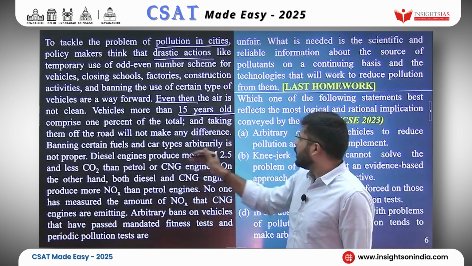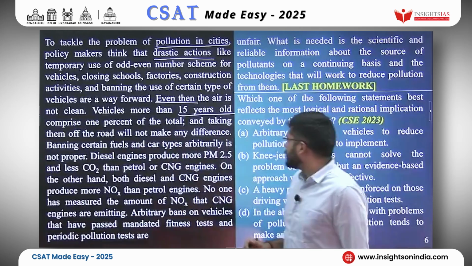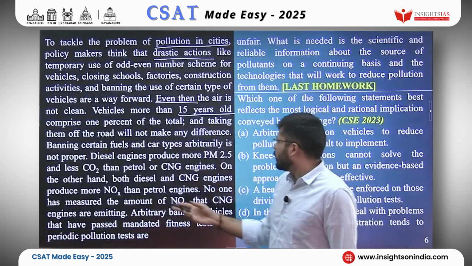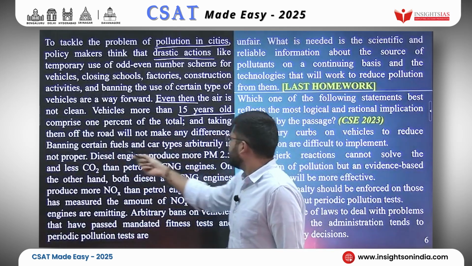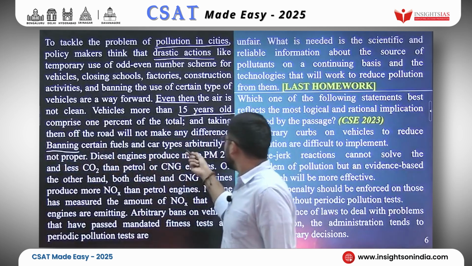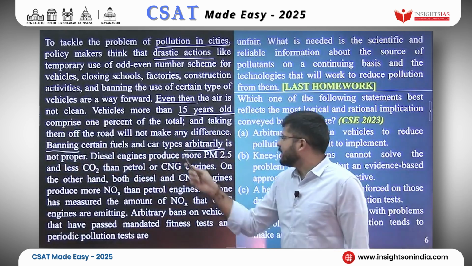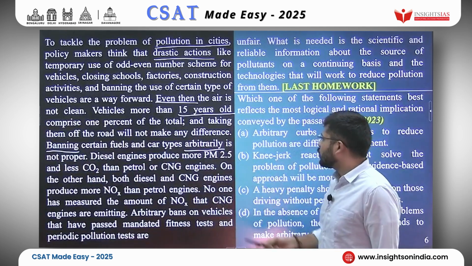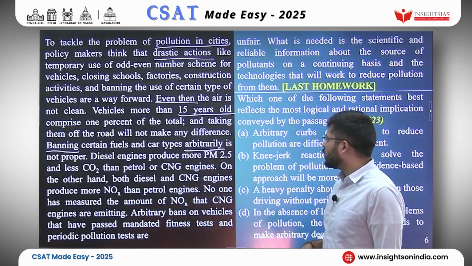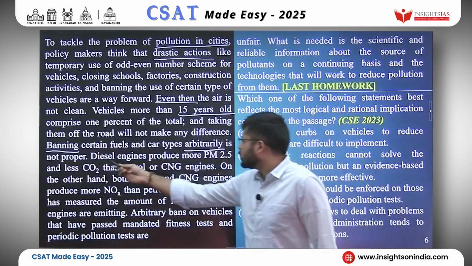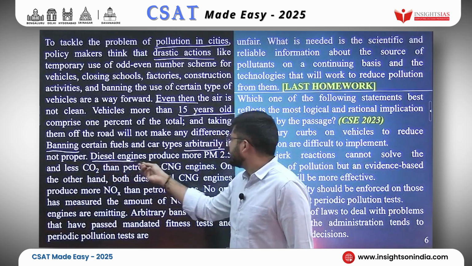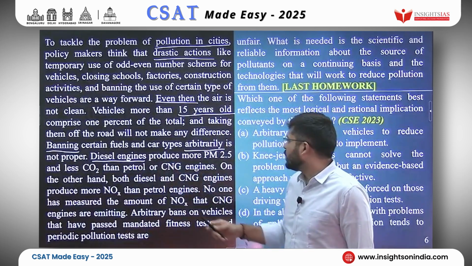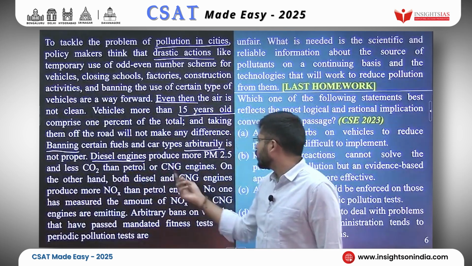Banning certain fuels and car types arbitrarily is not proper. So I will underline banning arbitrarily. Diesel engines produce more PM 2.5 and less CO2 than petrol or CNG engines. So diesel engines, they produce what? More PM 2.5 and less CO2 than petrol or CNG engines.